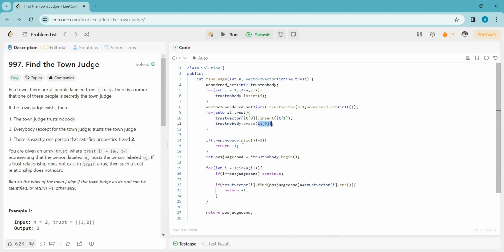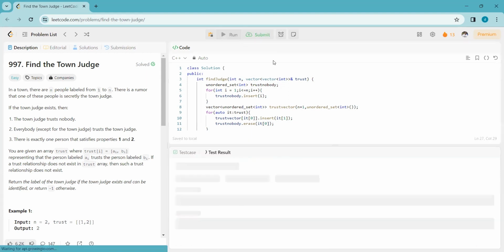And if trustNobody.size is not equal to 1, that means either there is 0 candidate left in this set, or there is more than one person, which violates condition 3. In that case also we will return -1. If there exists a person as a judge after doing the mapping, that can be a possible candidate, and for that we check one by one whether everyone trusts that person or not. If everyone trusts that person, that is the candidate.